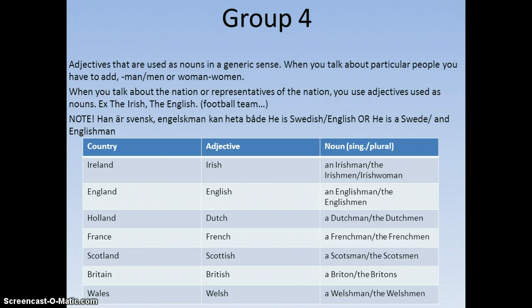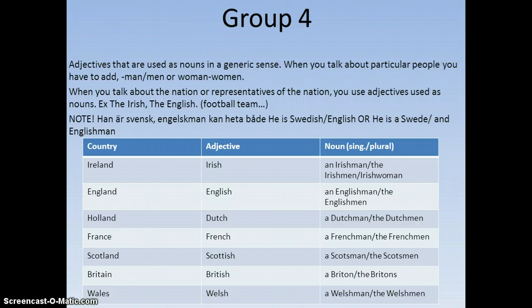Note, however, if you want to describe Swedish or English, you could say it in 2 ways. Either he is English or Swedish, or he is a Swede or an Englishman. And then we have Ireland, Irish, an Irishman or the Irishman. And then, of course, if you talk about woman, you have the pattern woman or women. England, English, an Englishman and the Englishman.